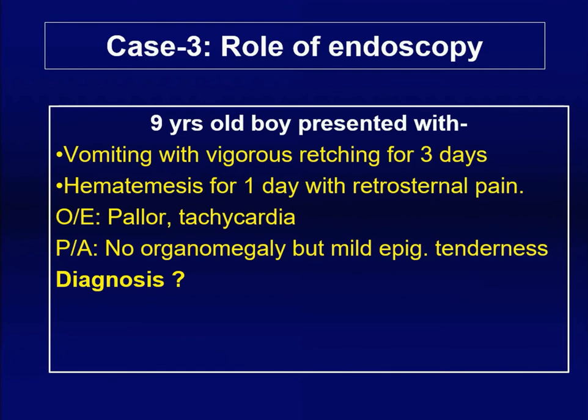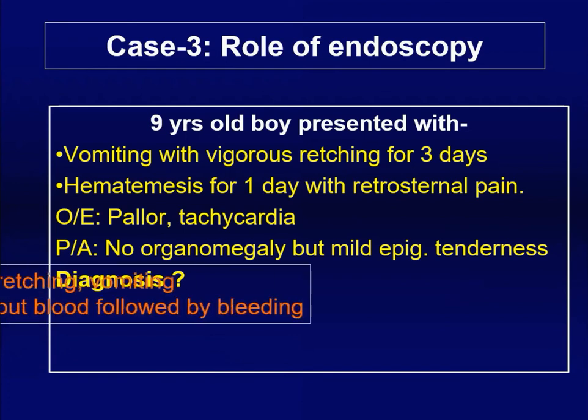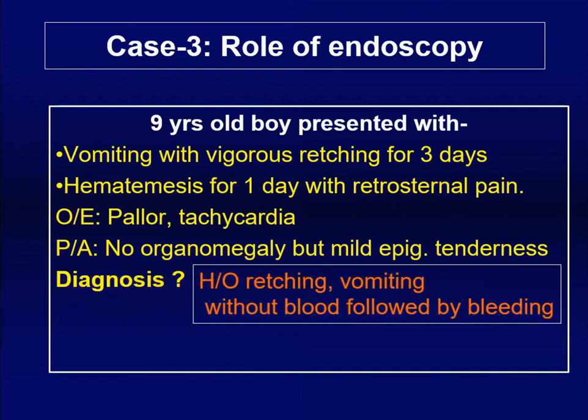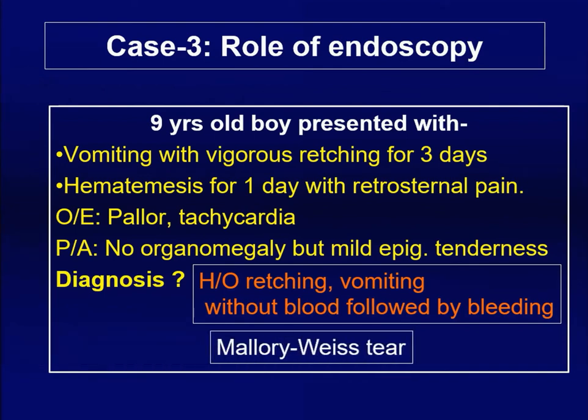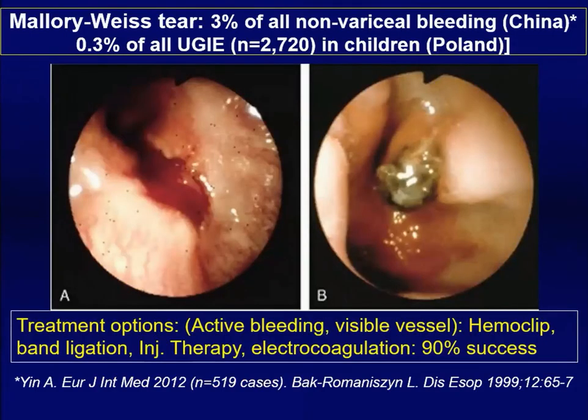If you apply this algorithm which I have shown, it looks like he has retching with vomiting, but it was a massive bleed, some pain, but no splenomegaly. So it looks like this child has Mallory-Weiss tear. So how do you diagnose Mallory-Weiss tear? Mallory-Weiss tear is a tear at the gastroesophageal mucosa of the gastroesophageal junction. So go to the stomach, retrovert the scope, you can see the tear.